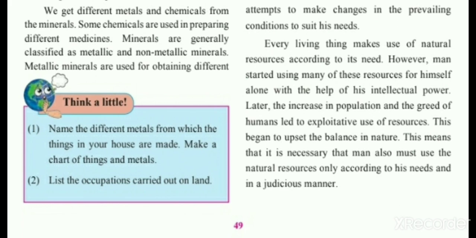This began to upset the balance in nature. Because of this, population is increasing, plants are being cut, and forest area is being converted into houses and buildings. So because of that, there is an upset in the balance of nature. This means that it is necessary that man must also use natural resources only according to the need.